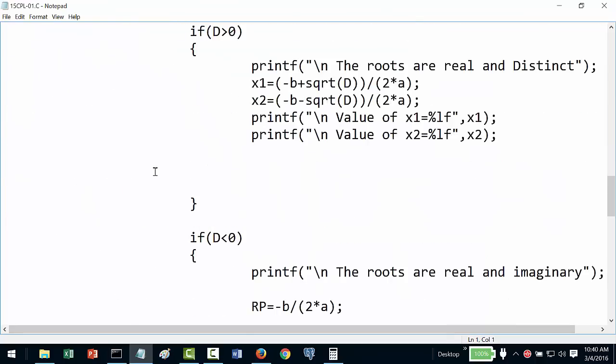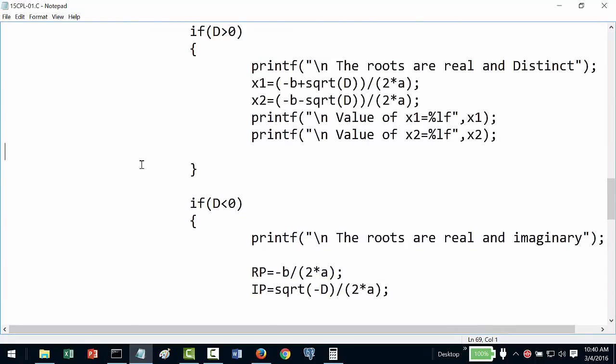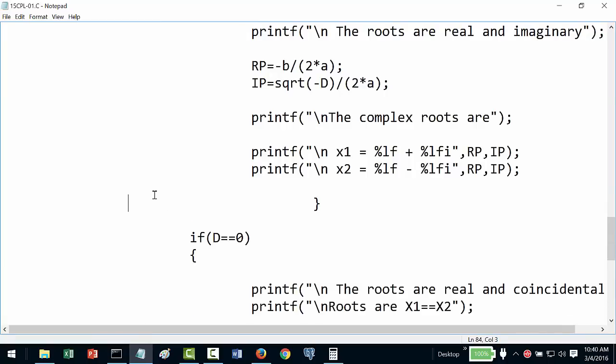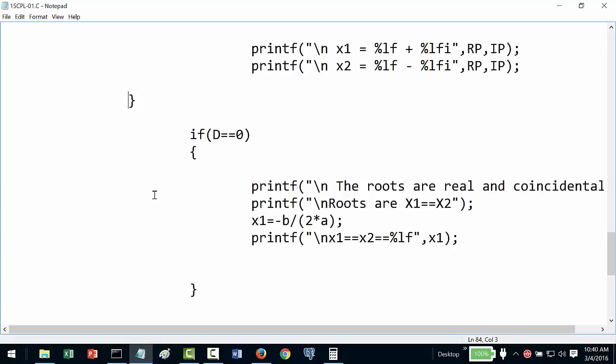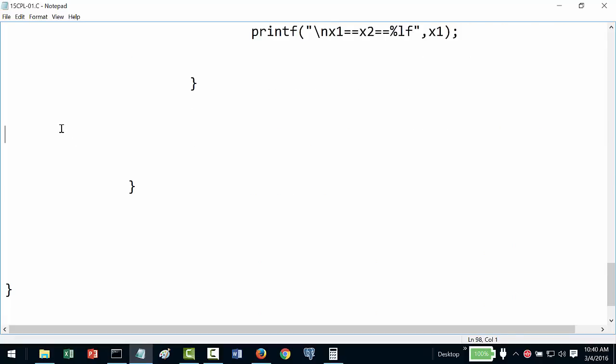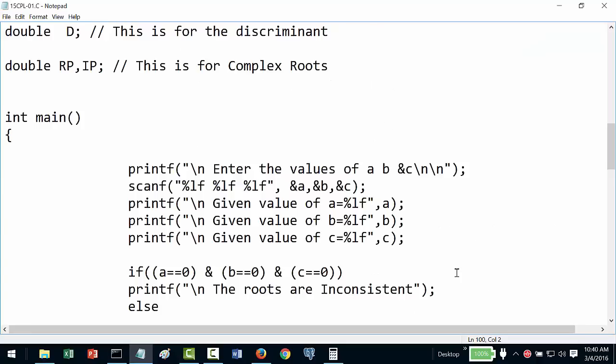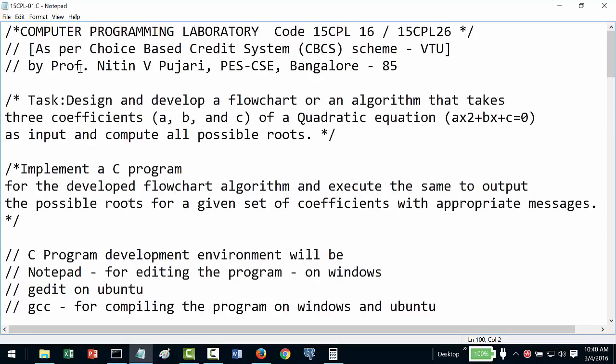If you have any doubts, please mail me at nitinpujari@gmail.com. I request all of you to go through this video very slowly. Then you will be able to figure out how this code has been done. I'm just doing some code cleanup. So this comes to 100 lines, 100 lines including blank spaces, whatever, it includes all my comments, etc.